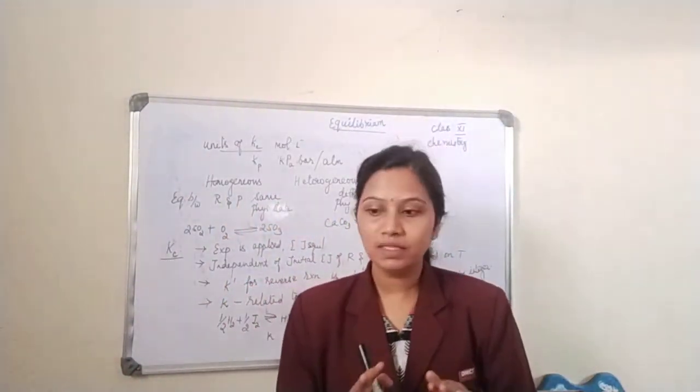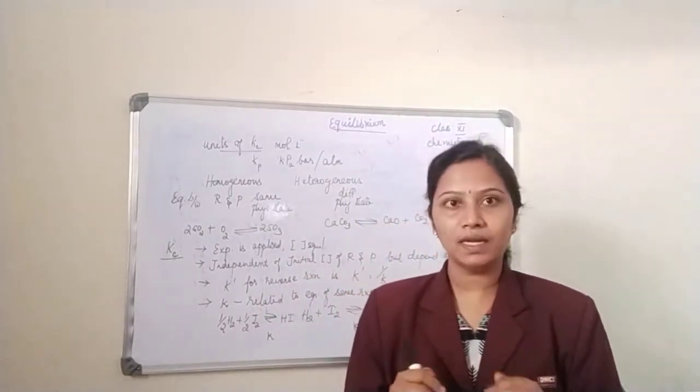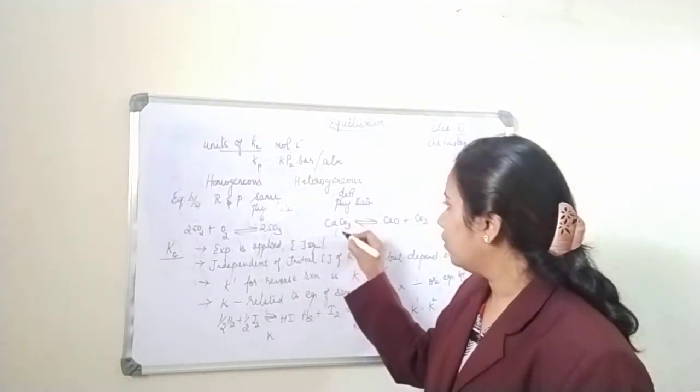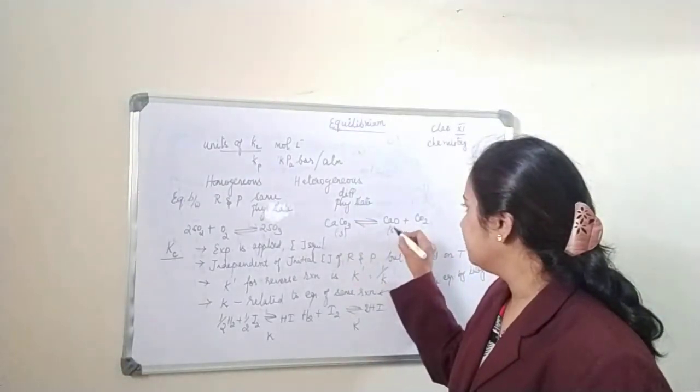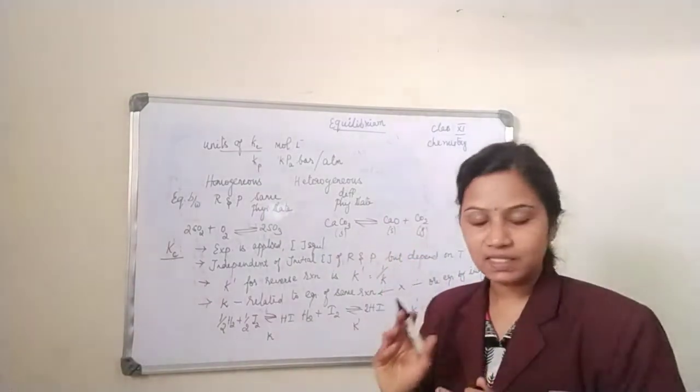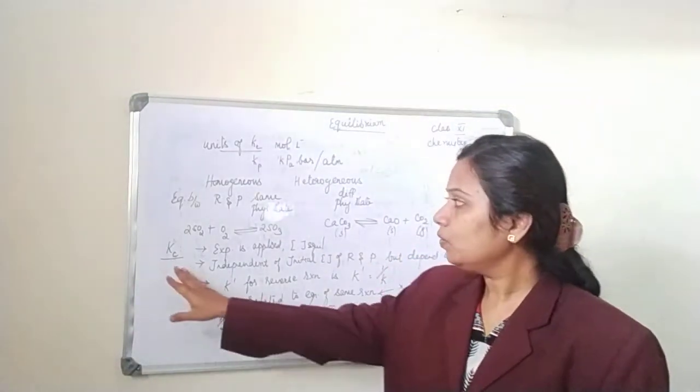So they are not in the same physical condition. One is in solid and another one is in gas. So this is an example of heterogeneous equilibrium, where the reactant and the products are in different physical states. Done. Then we know what Kc is.